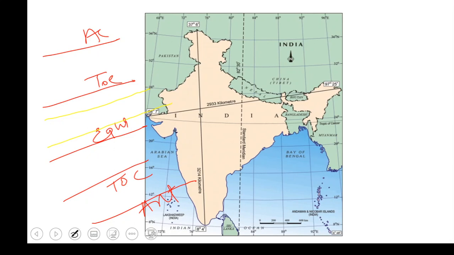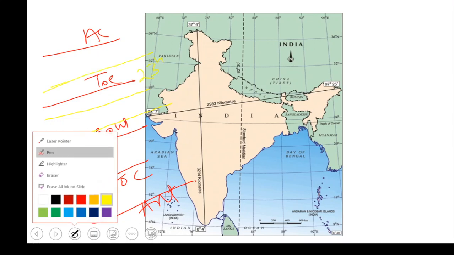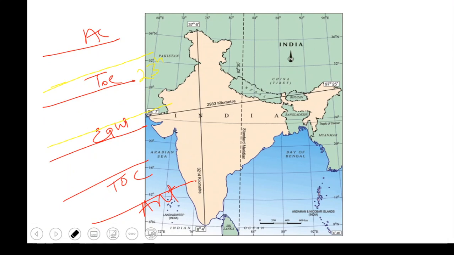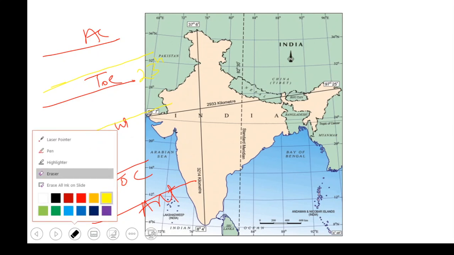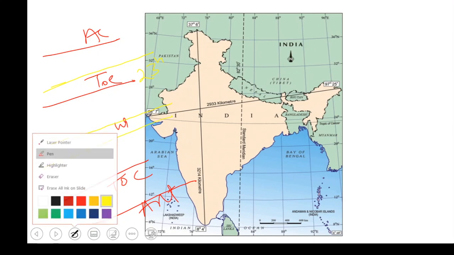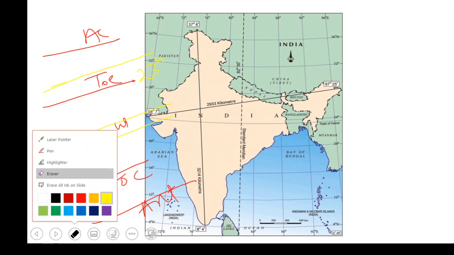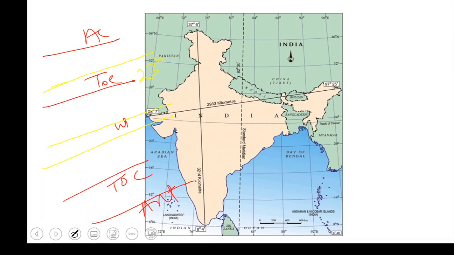Okay, so it is above the equator, and this is 23 and a half. It is in between the Tropic of Cancer and the equator only. So the equator is not passing through our country. The Tropic of Cancer is passing through our country. So this is the area in which our country lies.